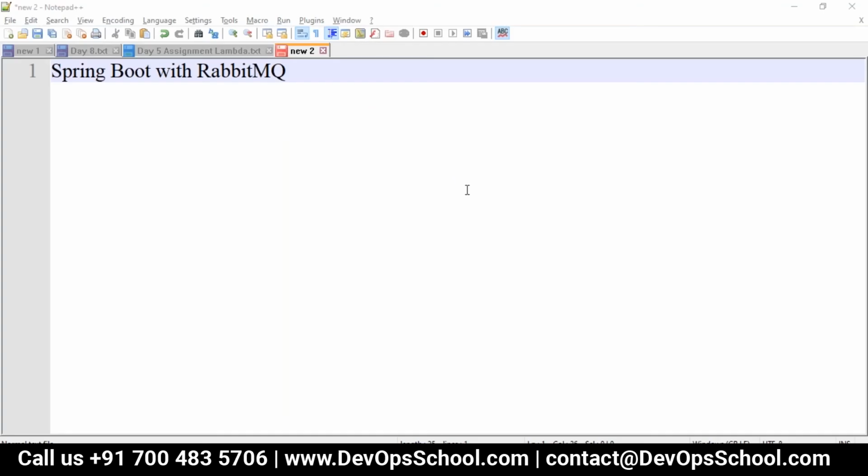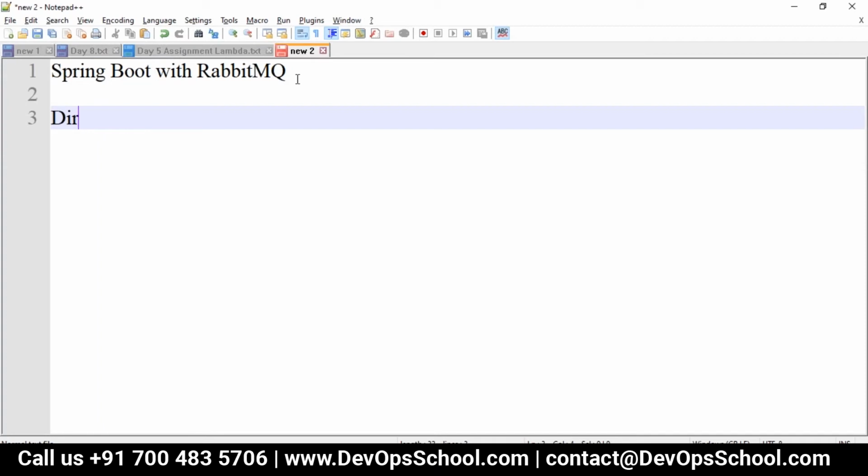So we will go with our messaging, where for messaging we have different brokers, which are ActiveMQ or RabbitMQ, and for streaming applications we use Kafka as well. Here we are sending a message from the Spring Boot application to the exchange. From the exchange, the data will be bound to the different queues. We have different types of exchanges present in RabbitMQ, which are the direct exchange,